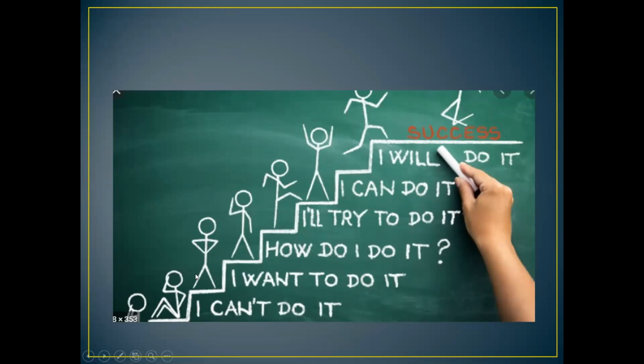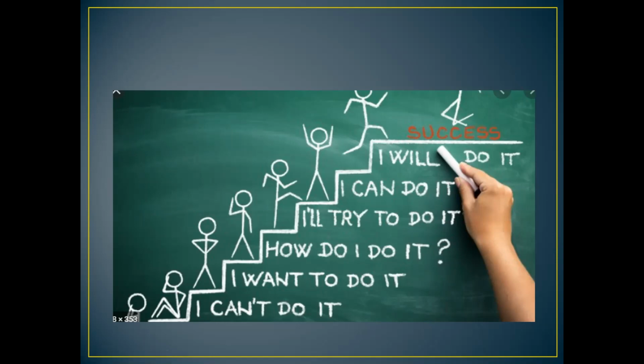Then, when you are willing to do a particular task, definitely you'll solve the problem that how do I do it? Okay, I want to do it, but how do I do it? So, how to do it? Then you will take a next step towards your goal, and you will say that yes, I will try to do it.